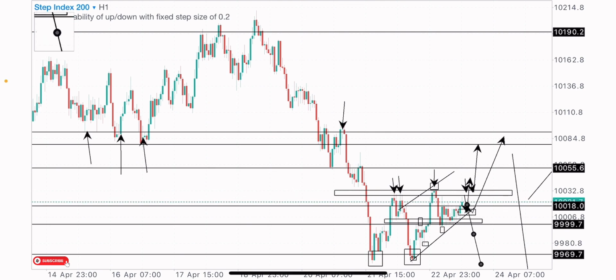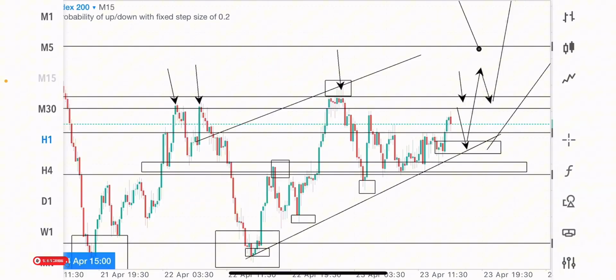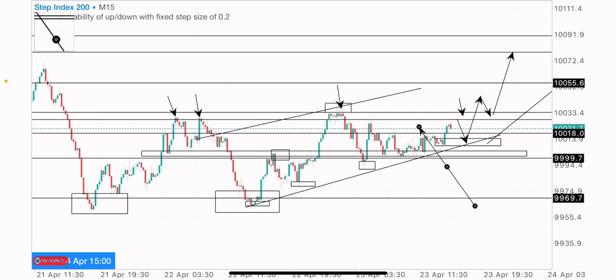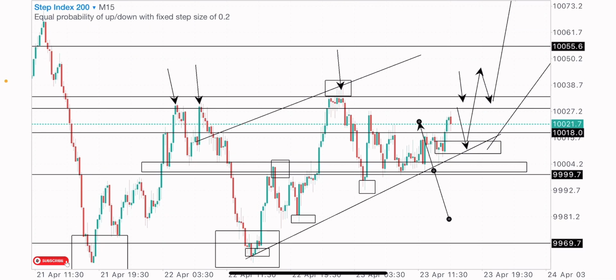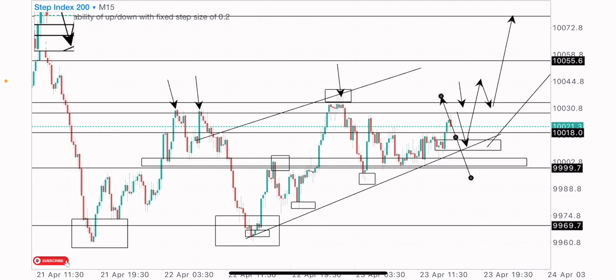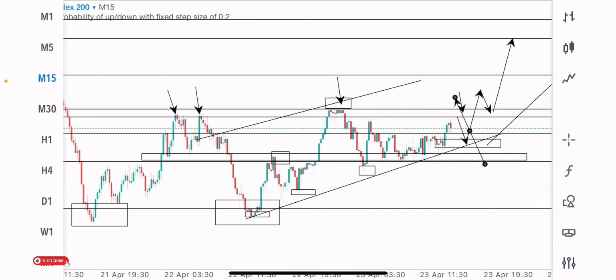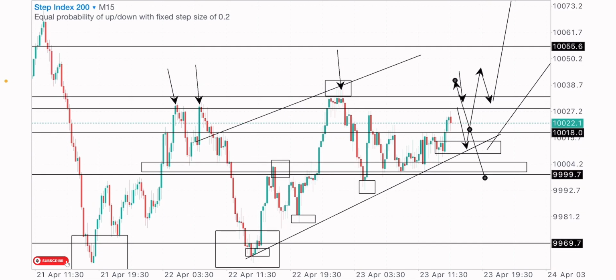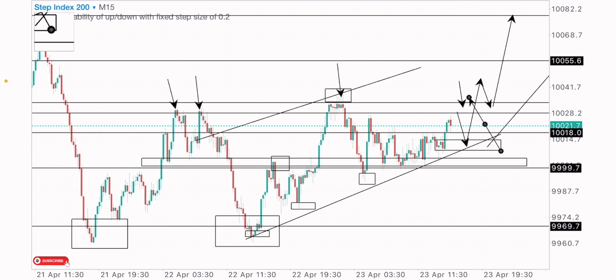So let's just expect price to do what? Get to this point for possible sell reaction, right? Market structure is looking bullish already on the 15-minute time frame, so let's just take advantage of this nice buy opportunity on this index. So that's my view and market analysis on Step 200 Index, and I would give you guys an update if I'm to take the buys on this index.